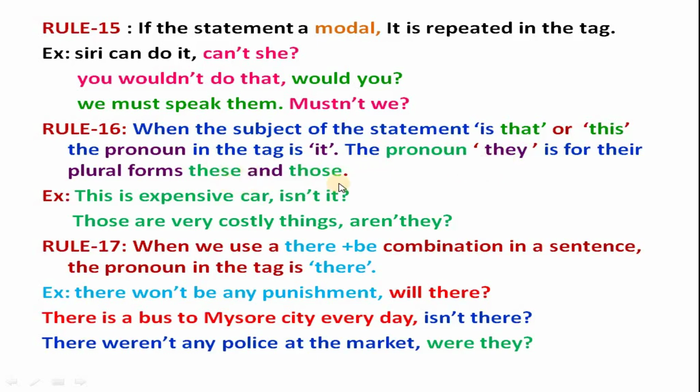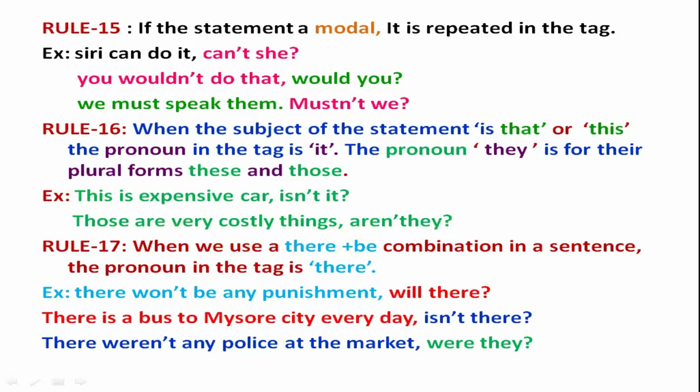Now examples. This is an expensive car, isn't it? Those are very costly things, aren't they?